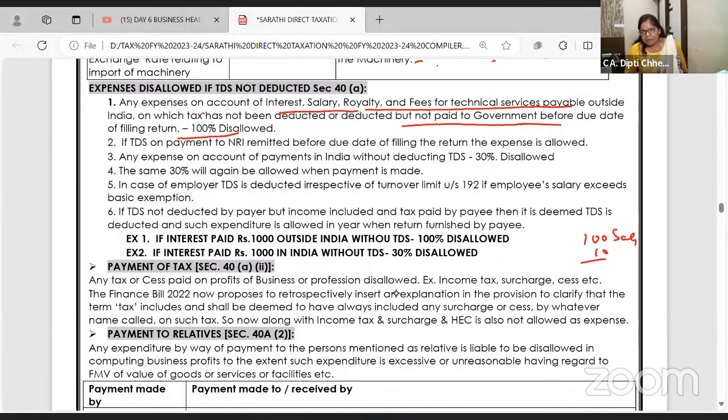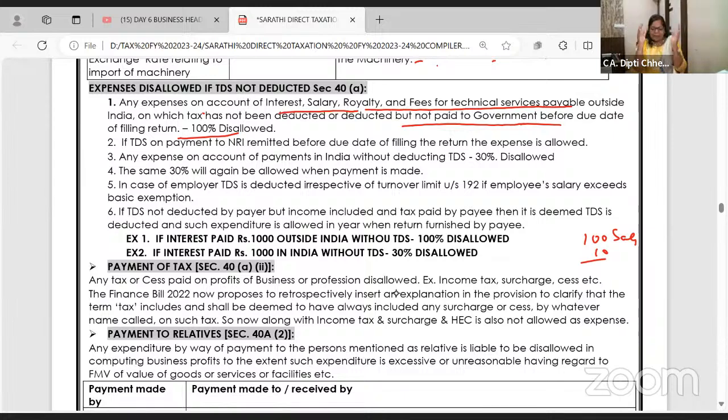Ma'am, that is a very big punishment. Yeah. If I want to pay 1 lakh interest outside India to an NRI, I have to make sure that 10% is deducted as TDS. Later on, where will we go and search for the NRI?